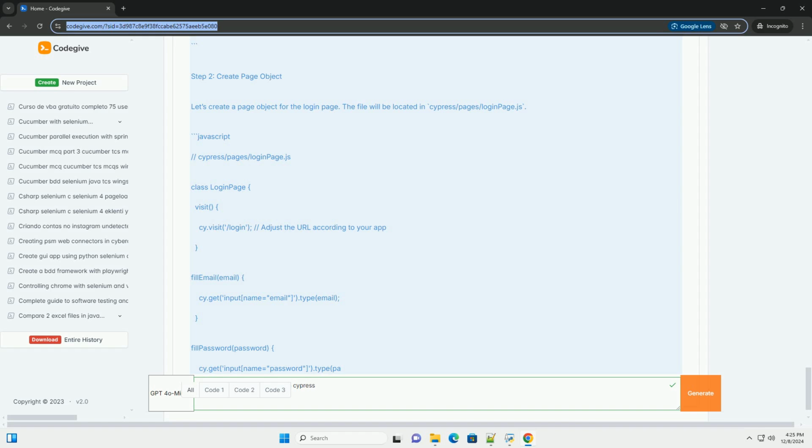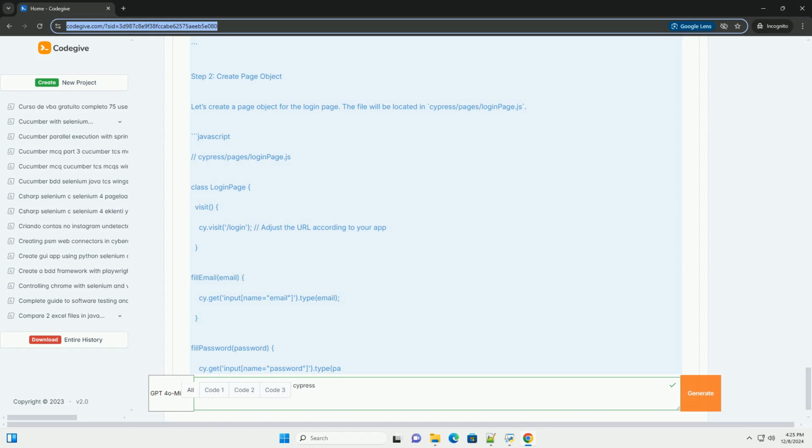Advantages of using Page Object Model. 1. Maintainability. Changes in the UI only require updates in one place, the page object. 2. Readability. Tests are more readable and express intent better. 3. Reusability. Common actions can be reused across different tests.